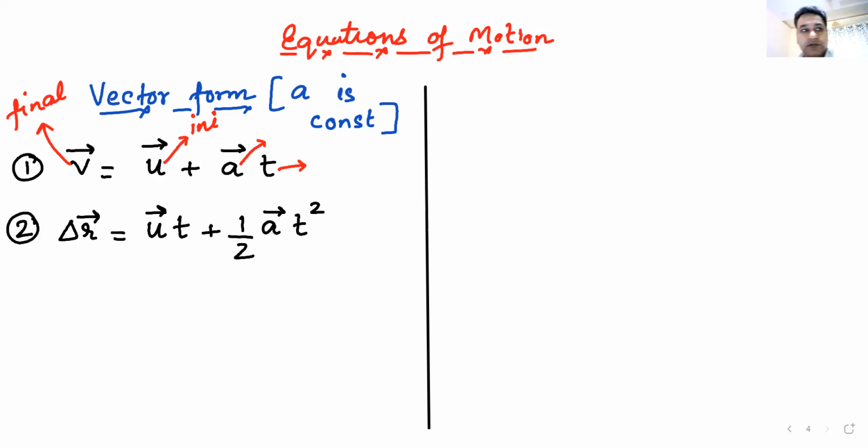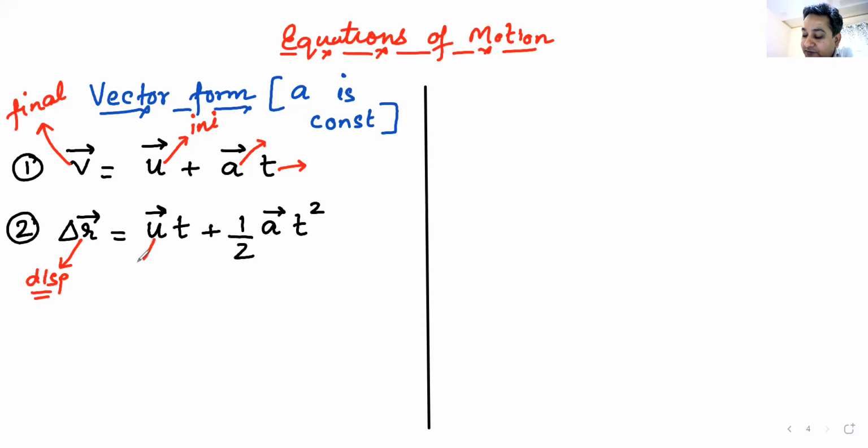Tell me what is the meaning of everything. Have you unmuted yourself? Yes, sir. Am I audible? Yes, beta, you are audible. Now tell me what is this delta R? Sir, delta R vector. Delta means change, R means position, and vector means the change in position vector. What is change in position vector, Abhiram? Sir, it would be displacement. Great. It is displacement. Very nice.